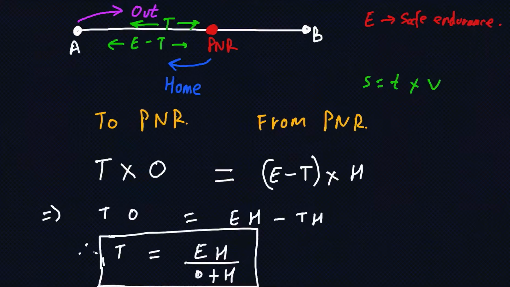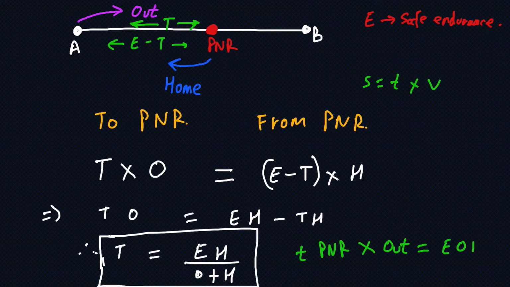Now similarly, if I want to find the distance to PNR using the basic speed distance time formula, I will multiply the time to PNR into speed, and this speed will be my ground speed out. So time to PNR into speed will give me EOH upon O plus H. This is nothing but the distance to PNR.